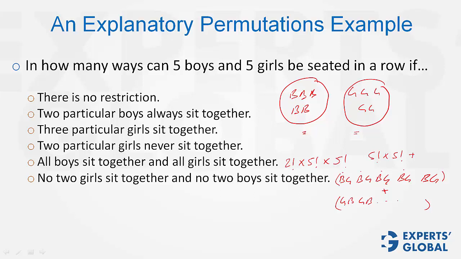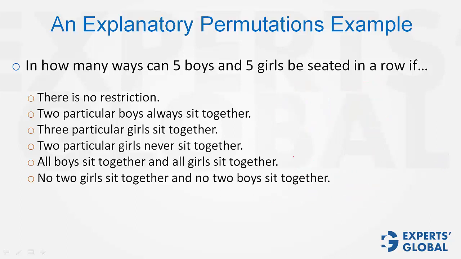In this case, see, girls can be arranged in 5 factorial ways, and for boys, again it is 5 factorial. So the answer is factorial 5 into factorial 5 into 2, not 2 factorial. Although the value is same, calling it 2 factorial would be conceptually incorrect. The answer is this.